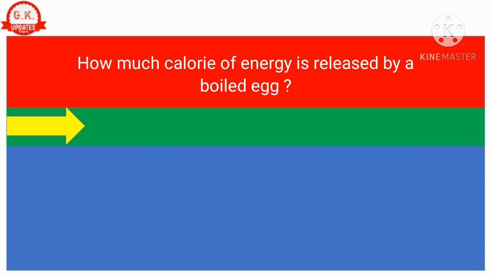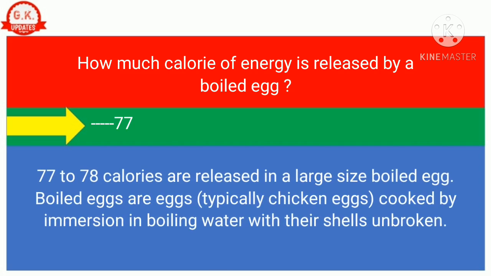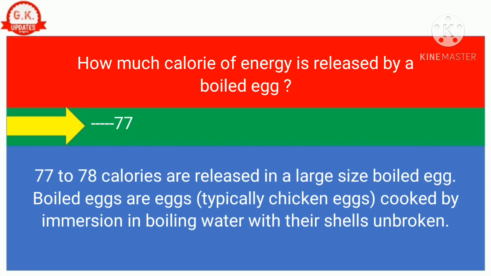Question number 18. How much calorie of energy is released by a boiled egg? Correct answer is 77. 77 to 78 calories are released in a large-sized boiled egg. Boiled eggs are eggs, typically chicken eggs, cooked by immersion in boiling water with their shells unbroken.